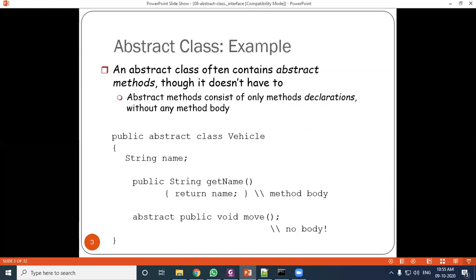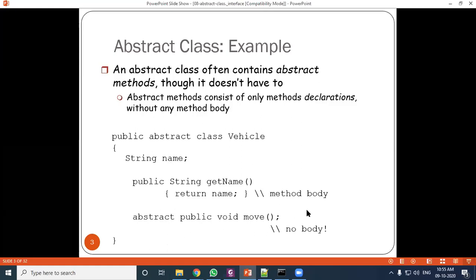Now see the Vehicle abstract class definition: public abstract class Vehicle. Here is a String name, a data member of string type. Then public String getName returns the name stored here.